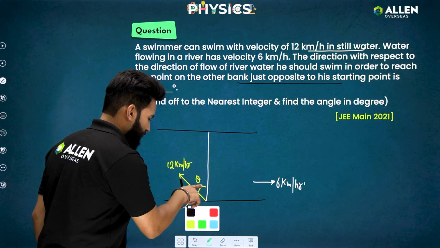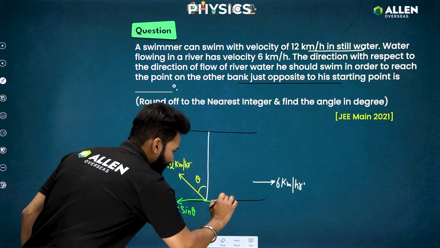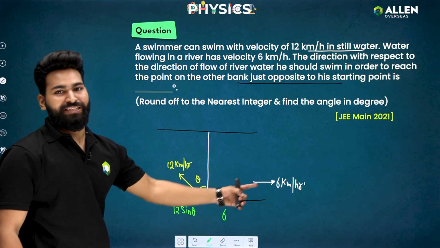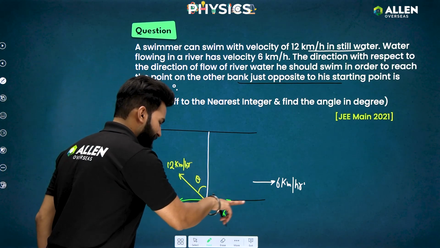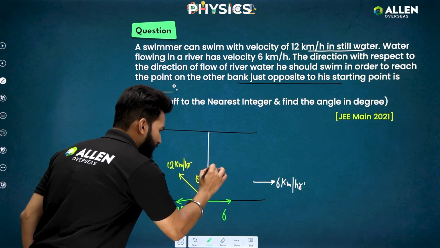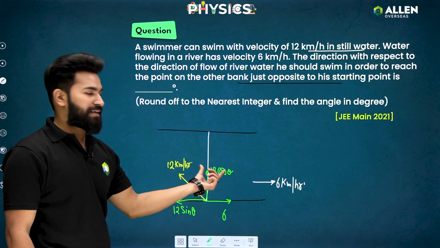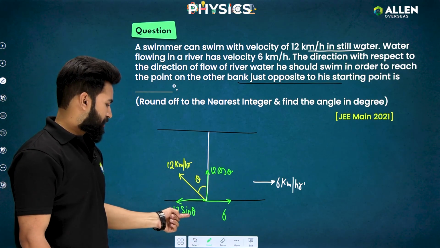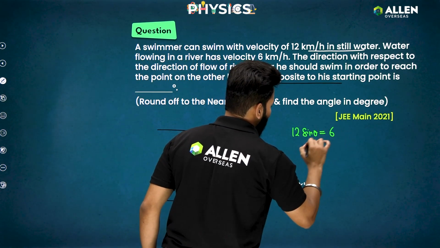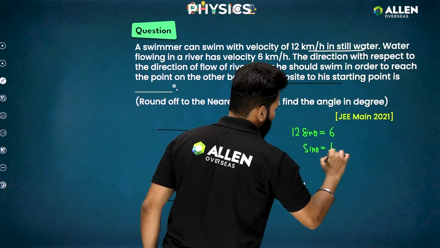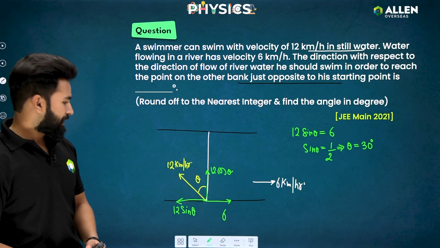Definitely this theta should be such that this component, which will be 12 sine theta, cancels out this 6, because 6 km per hour is the velocity which the man has because of river flow. So it has this 6 in this direction, 12 sine theta in this direction, and 12 cos theta in this direction. If you want to cross the river in the shortest path, then I should only have this 12 cos theta. This 12 sine theta and 6 should cancel out. So 12 sine theta equals 6. I simply got that sine theta is 6 by 12, which is 1 by 2, which implies that theta is again 30 degrees.